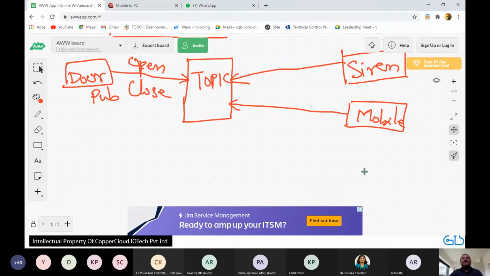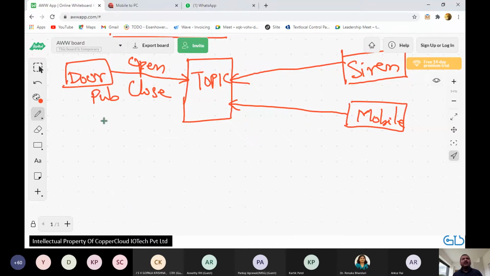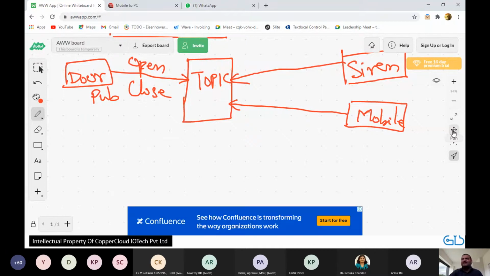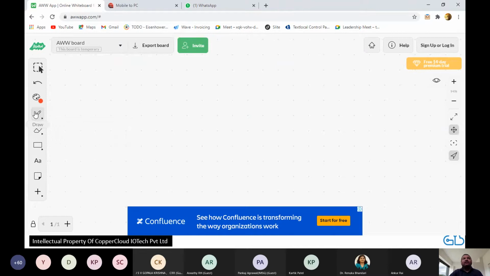Okay. Now let's see what different kinds of topics we want. Ideally, what could happen is you have a door. Let me take a different example. Let's take a simple example. Let's just start with one door and one light. So you have a door object, and remember guys, when I say door, it's now a smart door. There's an embedded device like this installed on the door, which detects through sensors and microcontrollers and talks to the cloud whether the door is open or closed. Okay, so the door becomes one such thing.